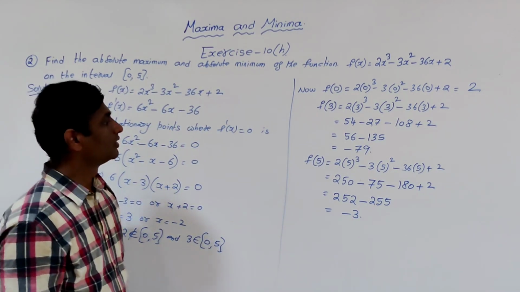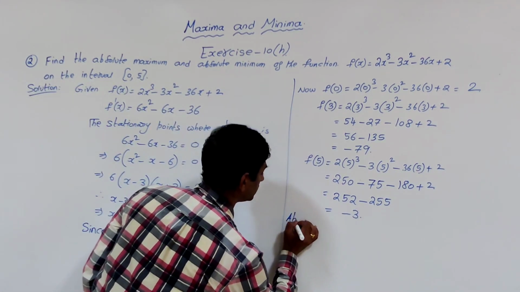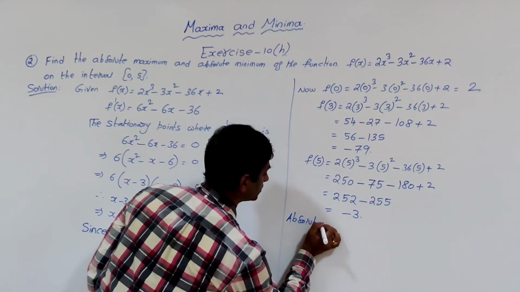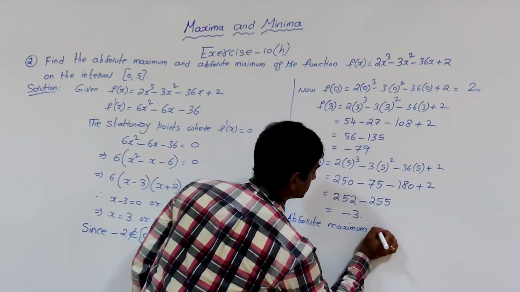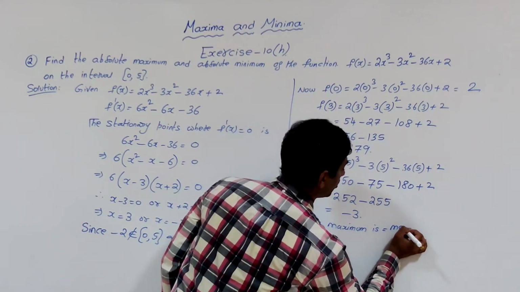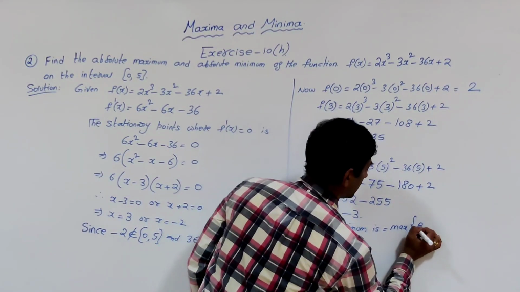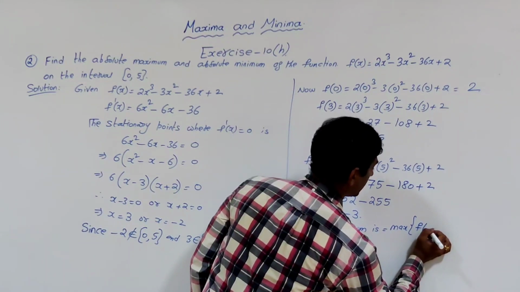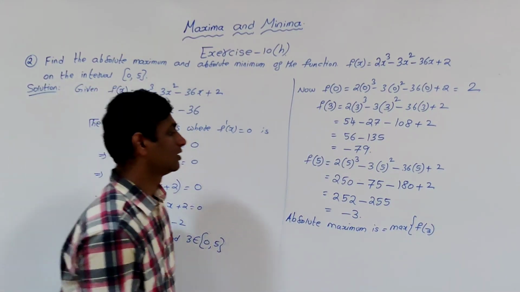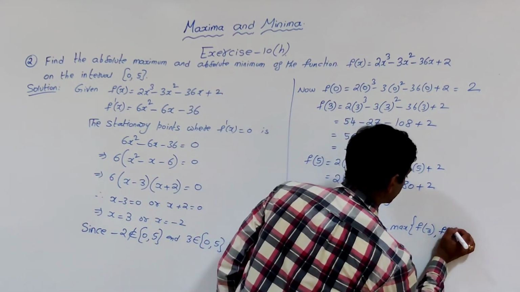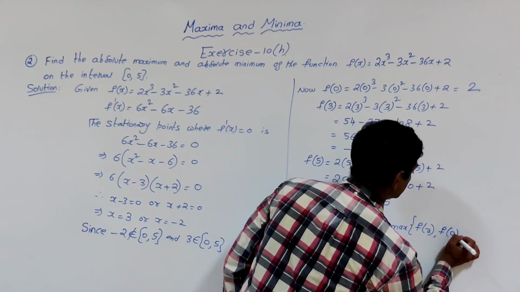Now the absolute maximum is the maximum of f of 3, which is a point of extremum, and the end points f of 0 and f of 5.